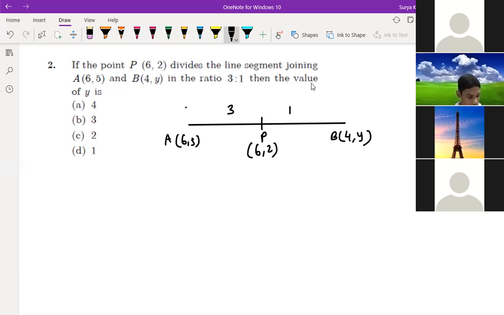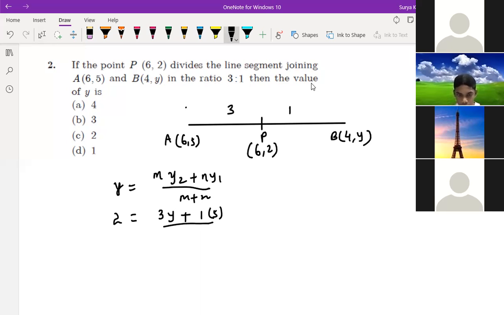So to find y, we take y only. Directly we can take y coordinate. So y is equal to, formula is m into y2 plus n into y1 divided by m plus n. So y यहाँ पे क्या है बोलो? Y is there 2. 2 is equals to m, that is 3 into y plus 1 into 5 divided by m plus n, that is 4. So 8 is equals to 3y plus 5. So 3y is equals to 3. So y is equals to 1.